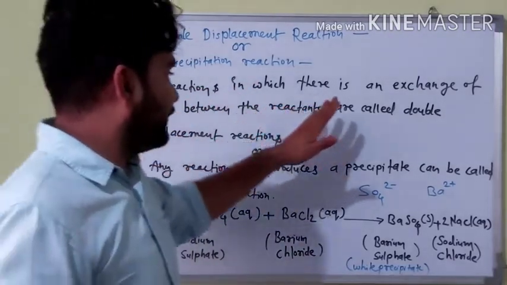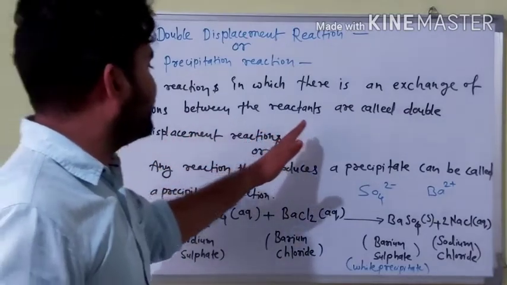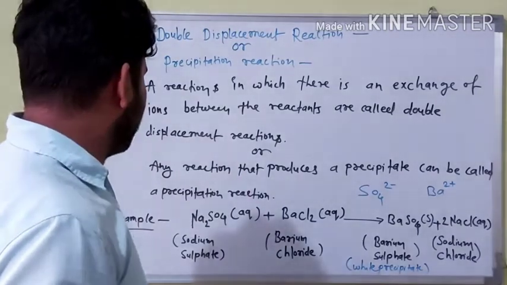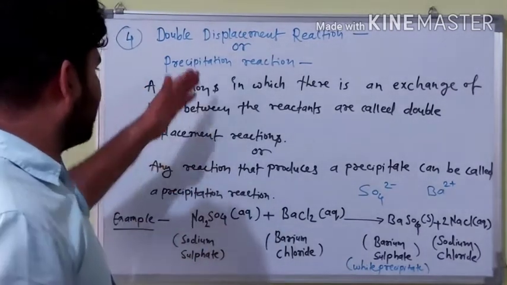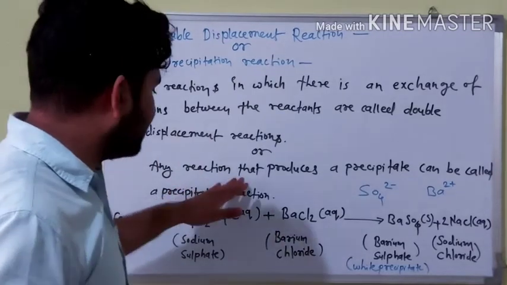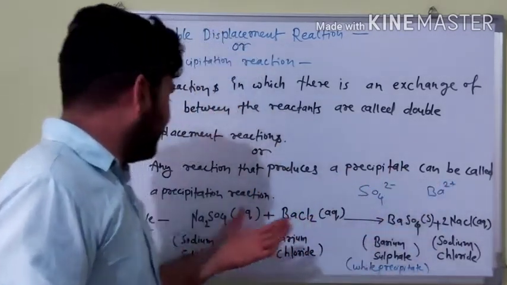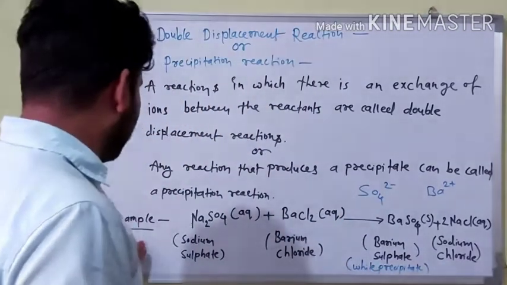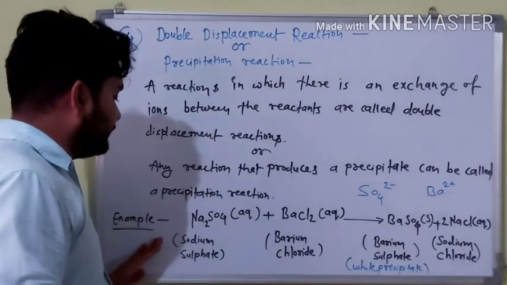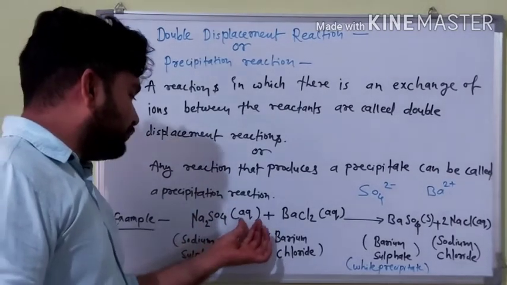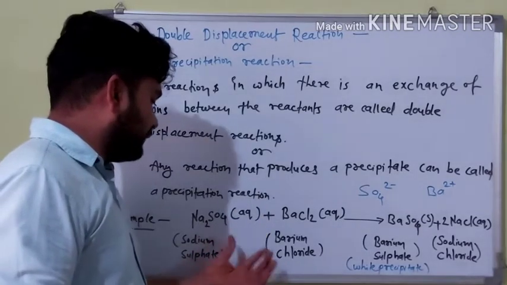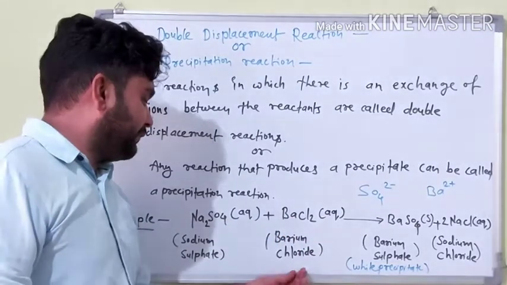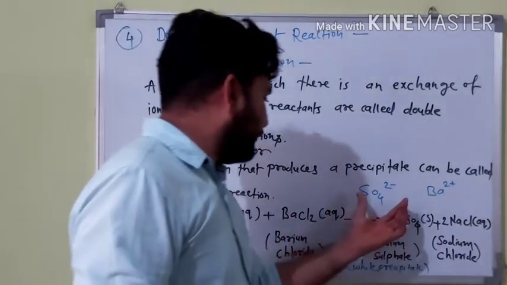A reaction in which there is an exchange of ions between the reactants is called a double displacement reaction. It is also known as a precipitation reaction. Any reaction that produces a precipitate can be called a precipitation reaction. Here is one example of double displacement reaction: sodium sulfate solution mixed with a solution of barium chloride.